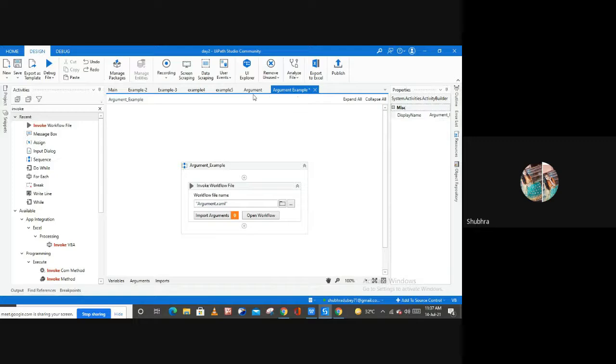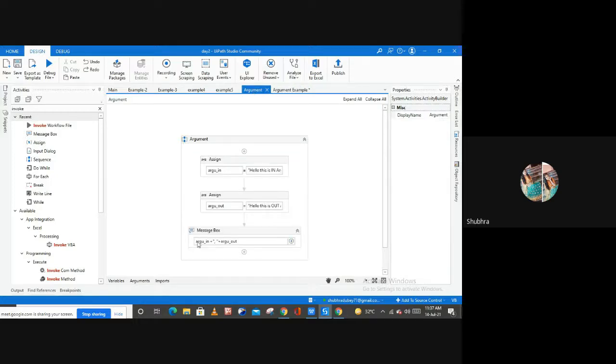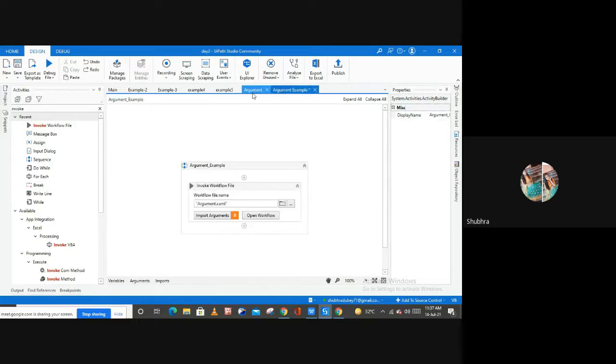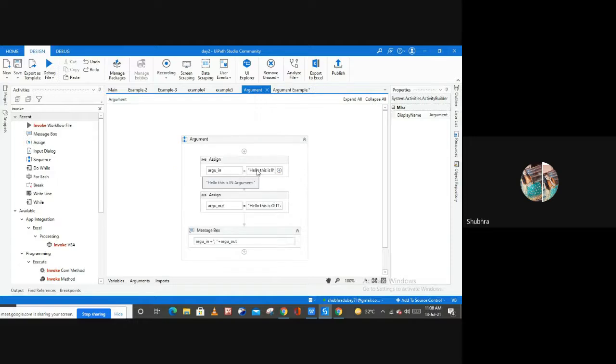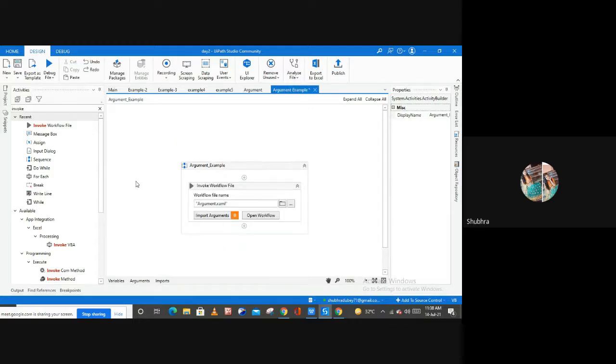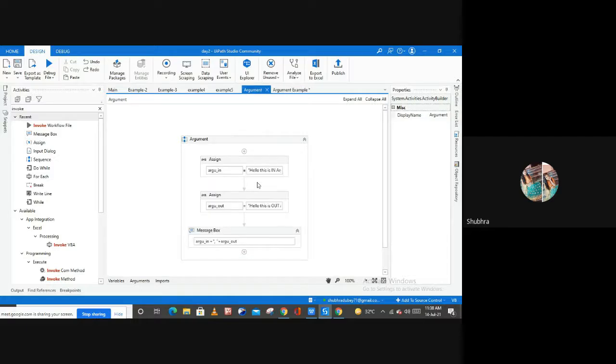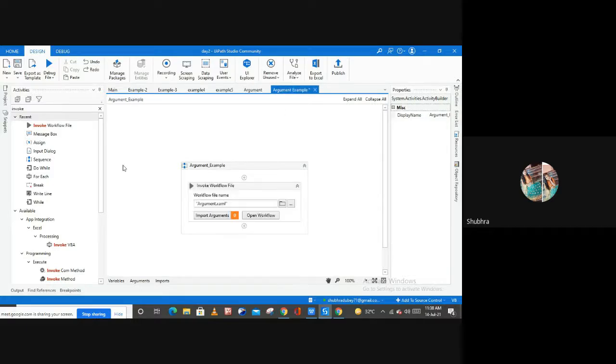If you are going to call your arguments from this file to this file, basically you are going to call this information, hello, this is in argument, to this file. So you need to store this information from that file in this file.